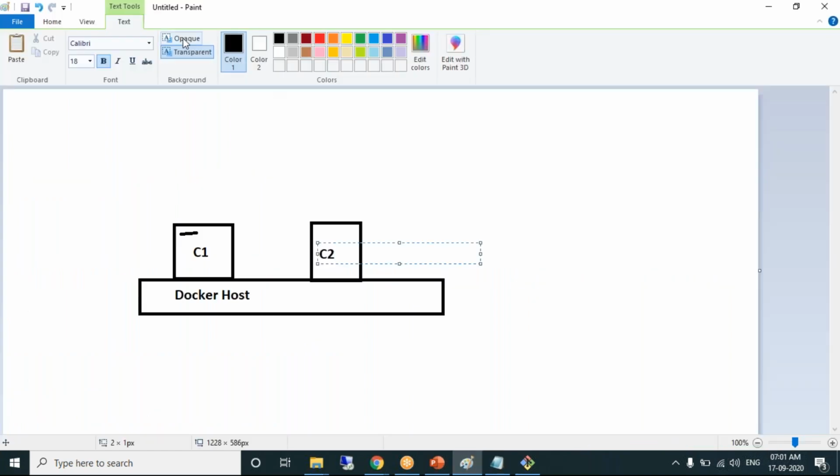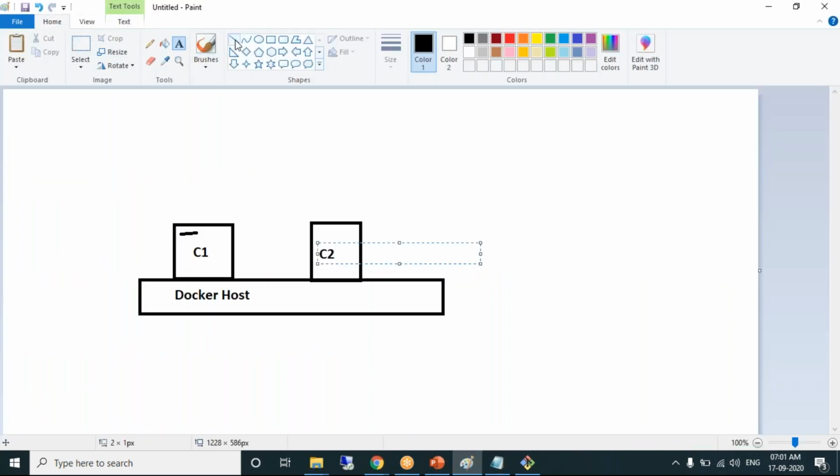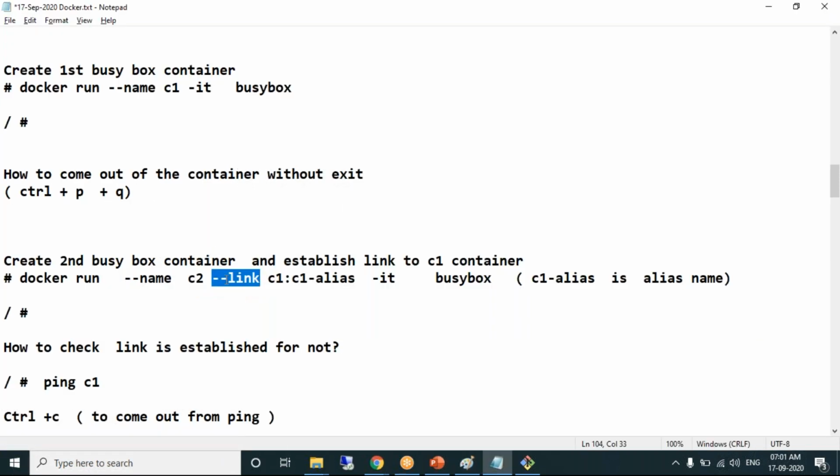I want a link to which container? I want a link to the C1 container. So that's the reason for hyphen link, mention the container name, colon, this is a link name. When you're creating a link, you can name a link. Like how you are naming a container, you can also name a link. That link name is nothing but called an alias.